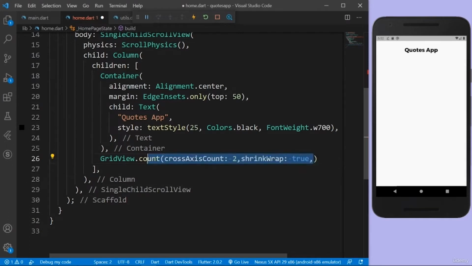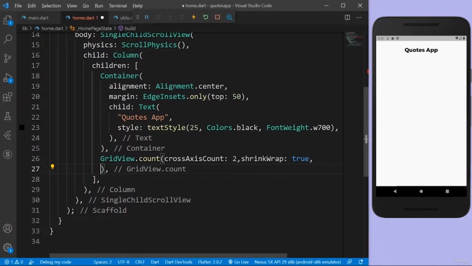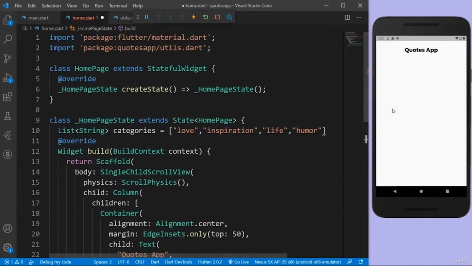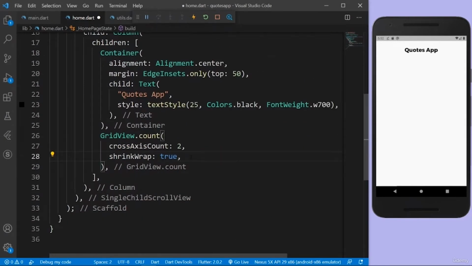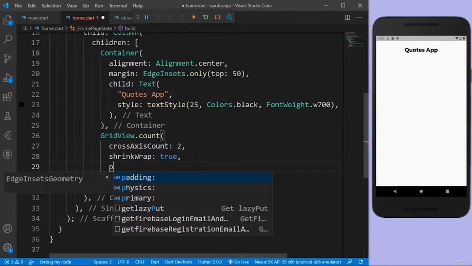Let's align everything. Yeah, I kind of want to align it. It's kind of not working. Maybe I have some errors. Oh, I didn't close it, that's why it was not working. Yeah, now it's aligned.